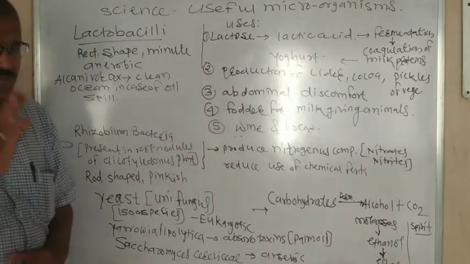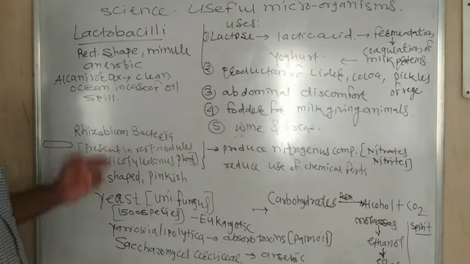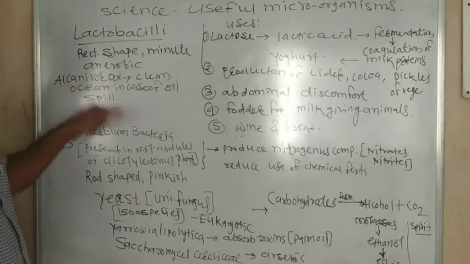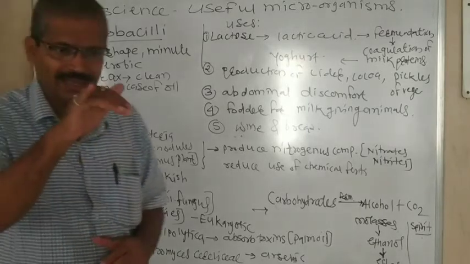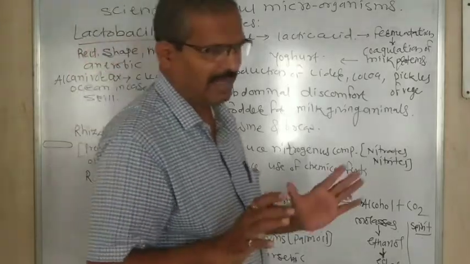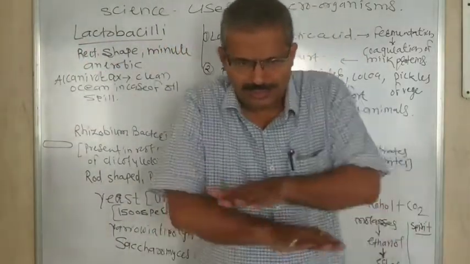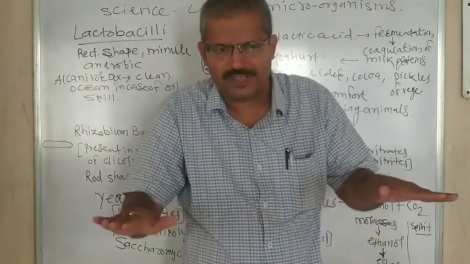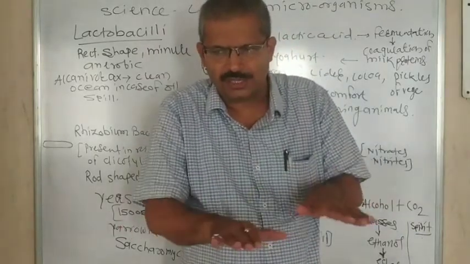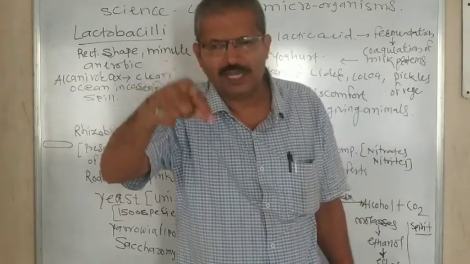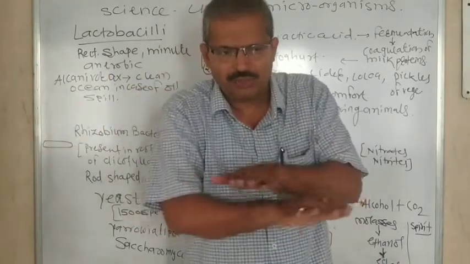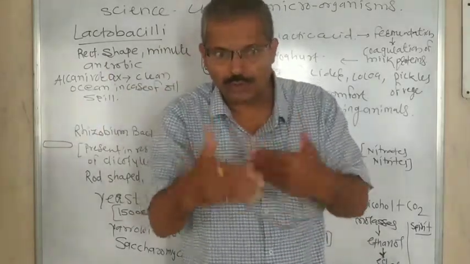There is another bacteria whose name is Alcanivorax. Alcanivorax is a kind of bacteria used to clean the ocean surface when oil spills and ocean water is polluted.